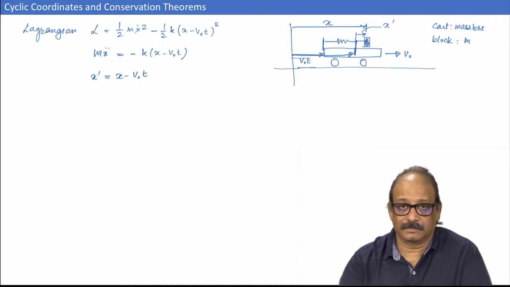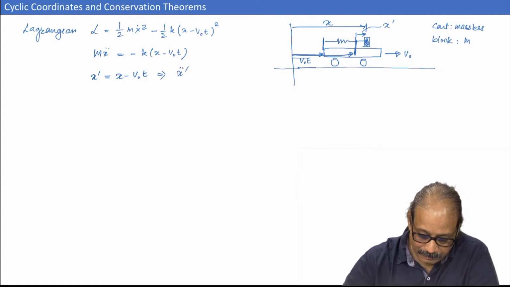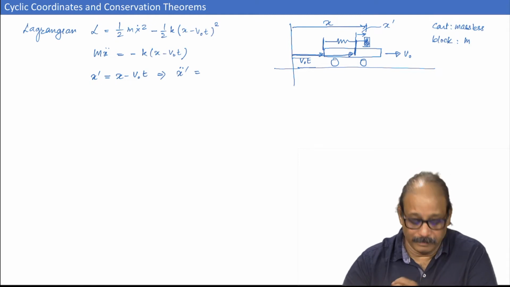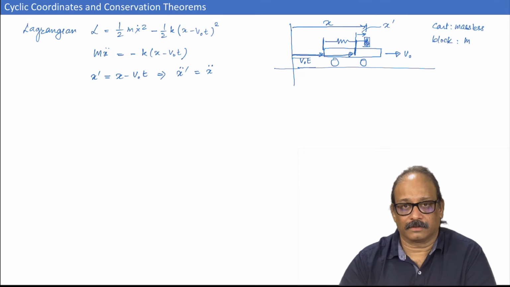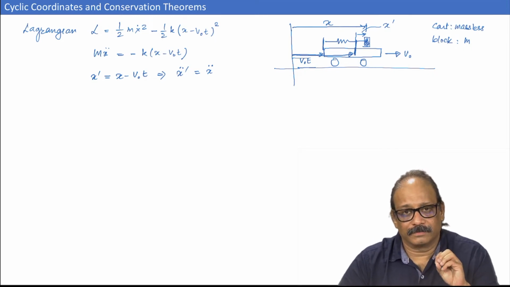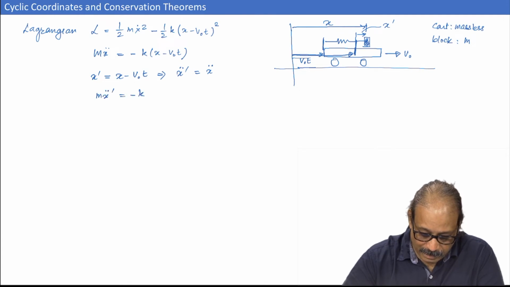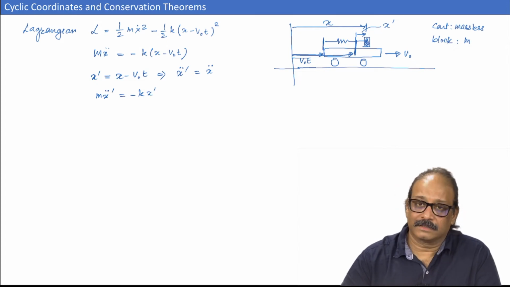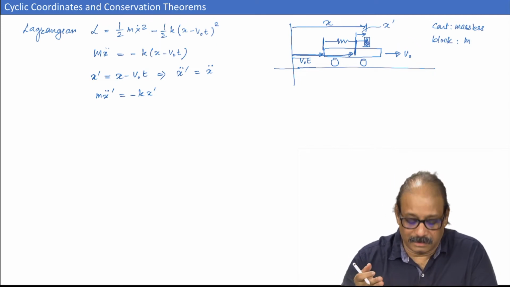This transformation is of course time dependent, but this immediately tells you that x double dot prime is nothing but x double dot. What would happen to the equation of motion? Simply m x double dot prime would be equal to minus k times x minus v naught t, which is x prime. This is to be expected because both frames are inertial frames.